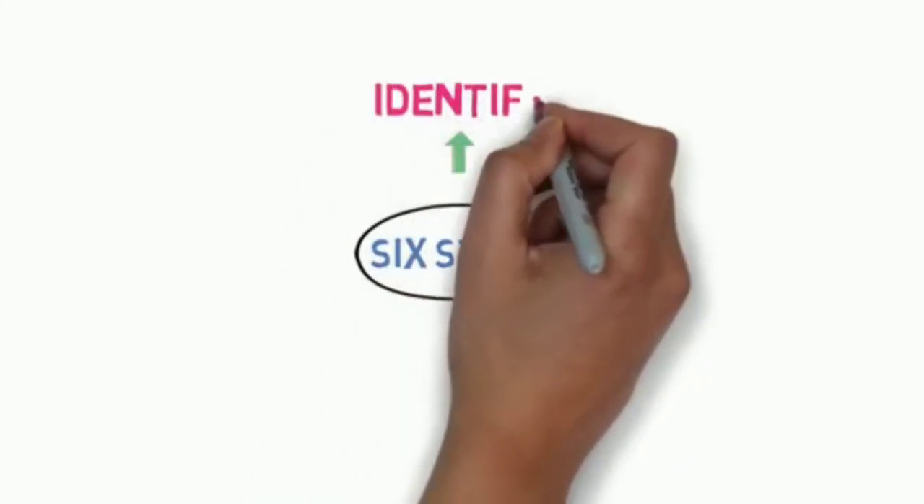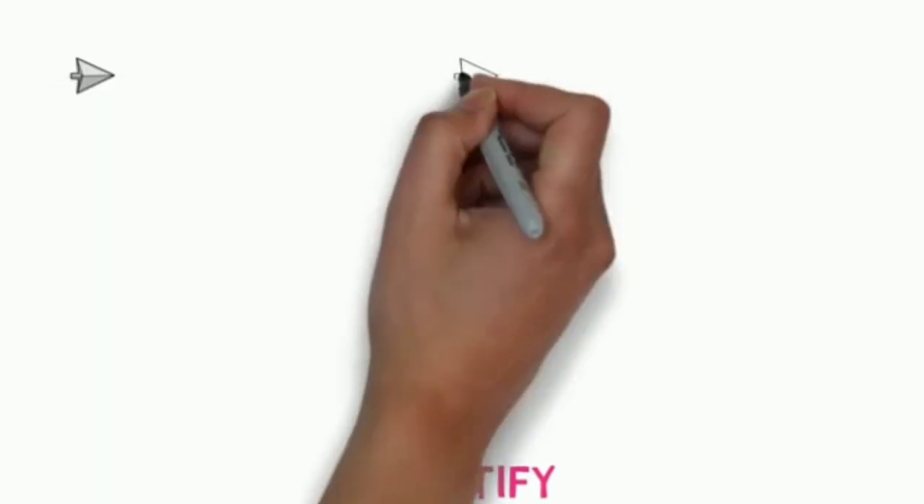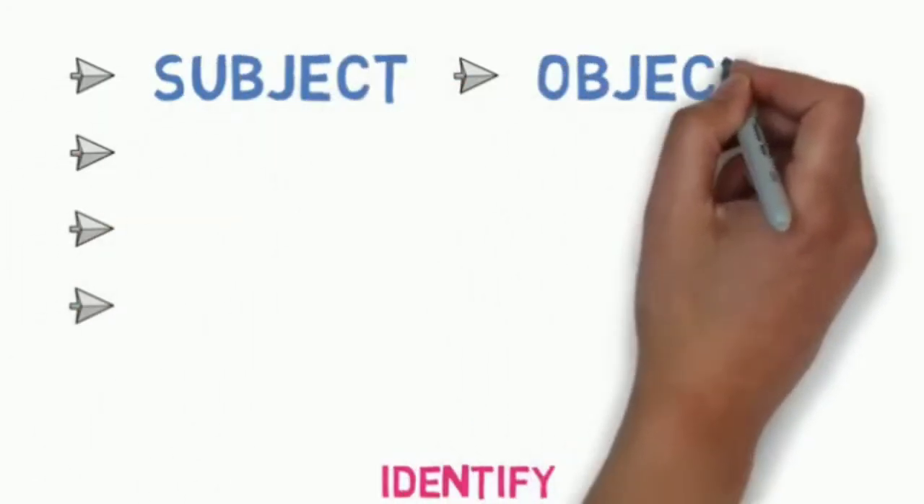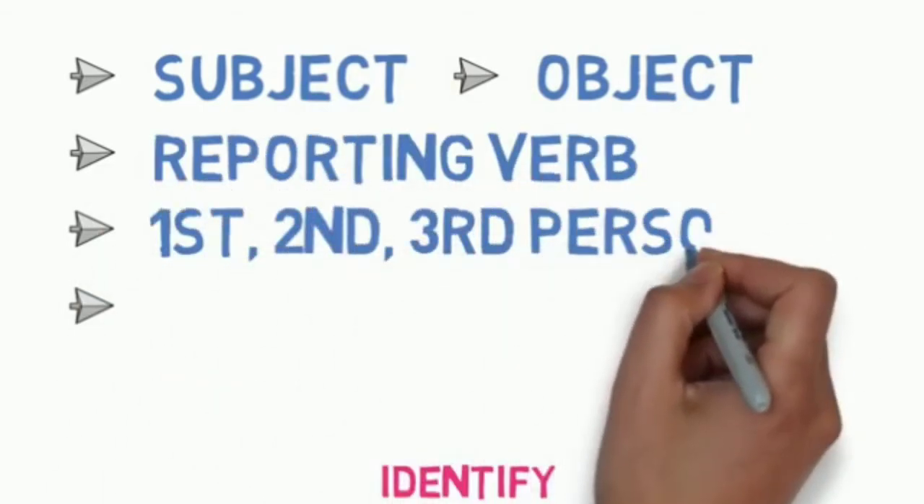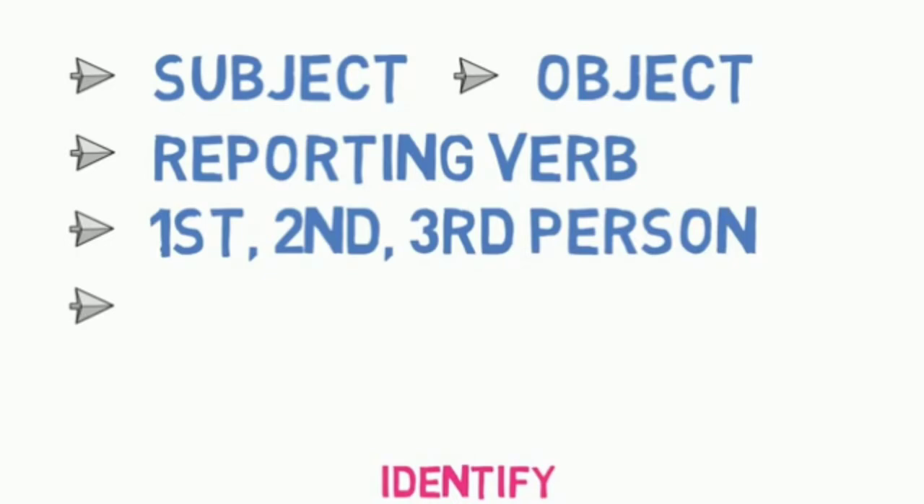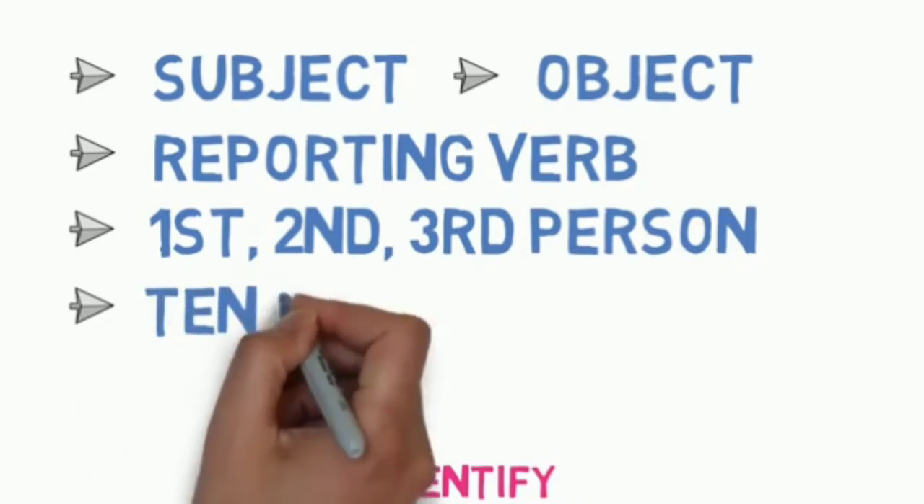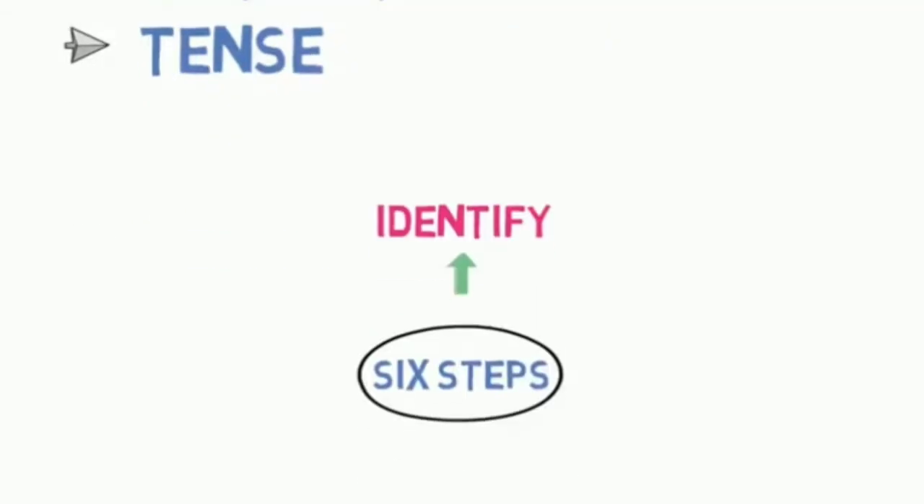The first step is to identify. This is the most important step. You need to identify 5 things here: subject, object, reporting verb, first person, second person and third person in the reported speech, and if the reporting verb is in the past form, then the tense of the reported speech.